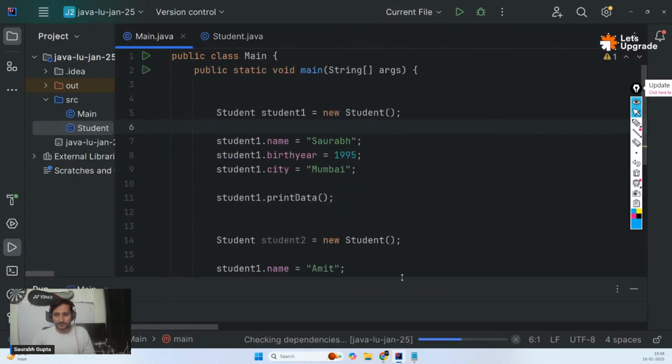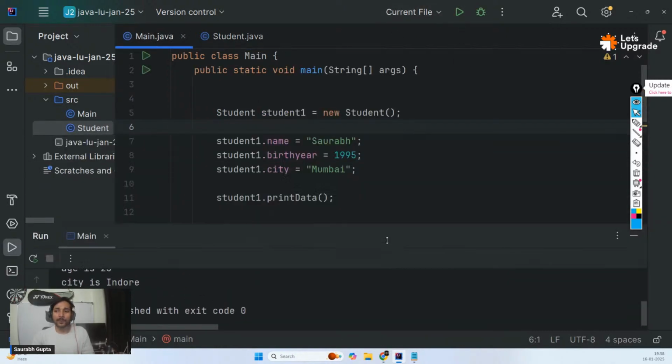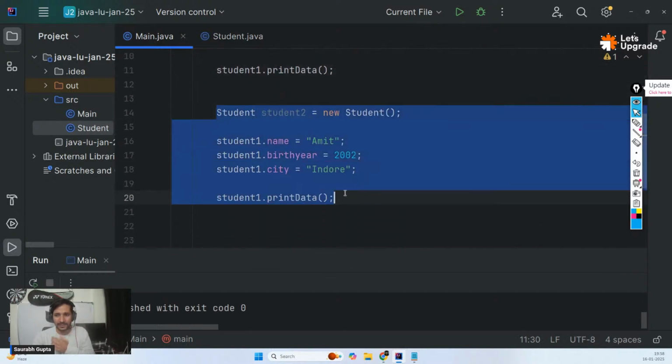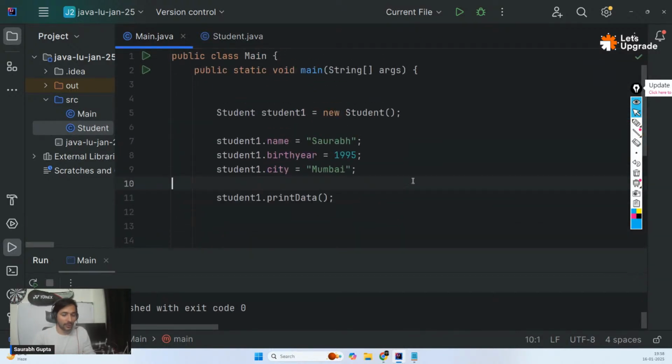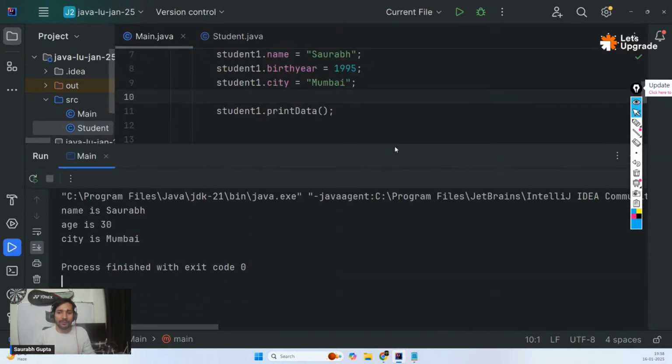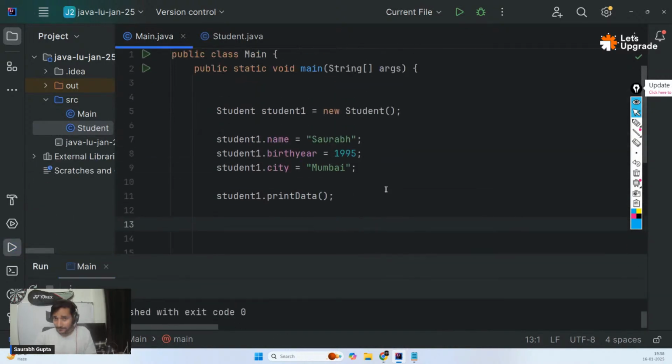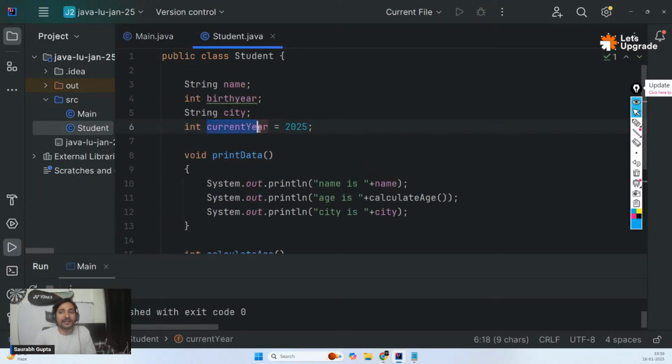Everything will still work. But there is a big problem lying around. And also guys, let me remove one object. Let's only work with one for now for testing everything properly. So it is still working, but now we have a very big problem in front of us. That is, if someone has access to the main function, either knowingly or accidentally or because of some programming issues, anyone can change the current year. How? Because this is also a property of the object. Yes or no, guys?